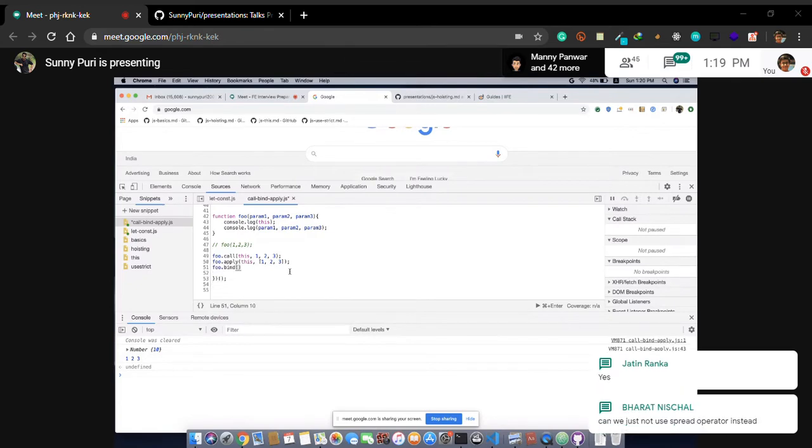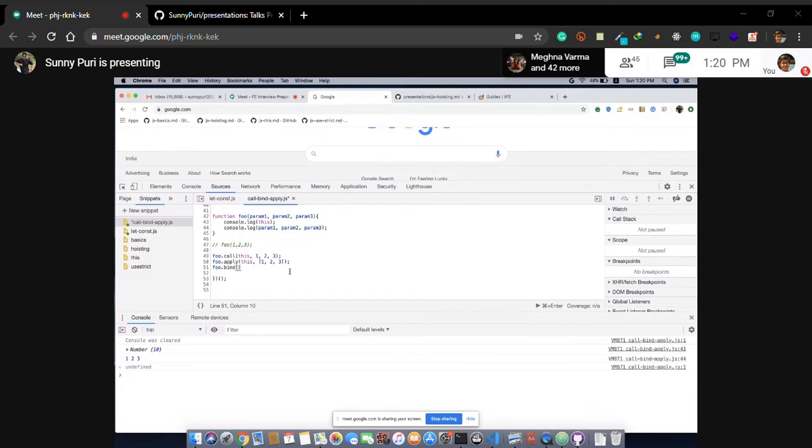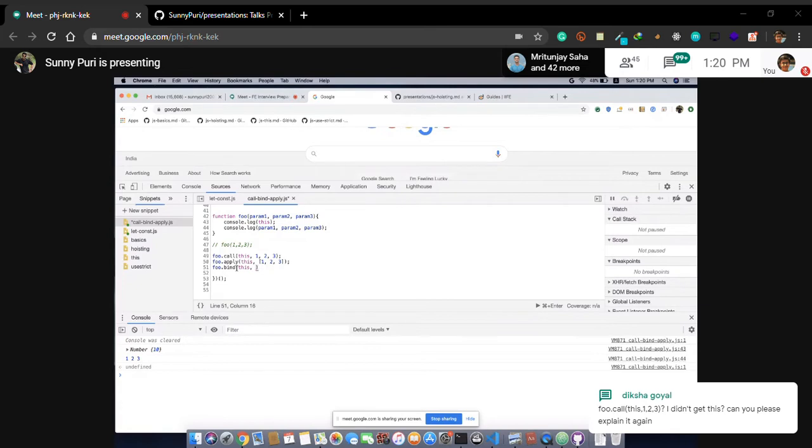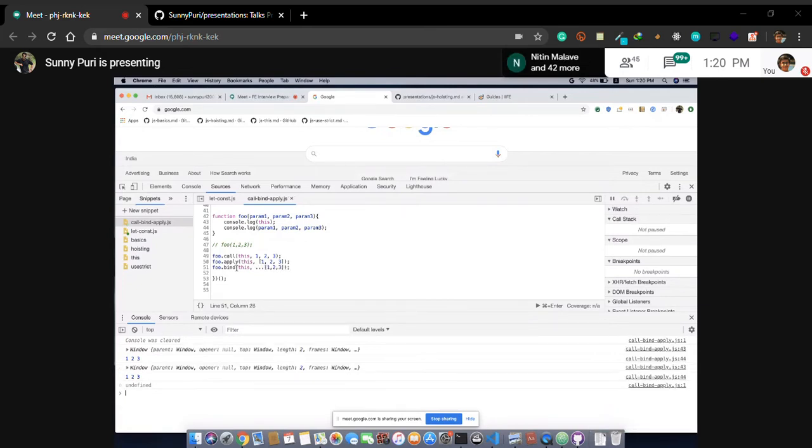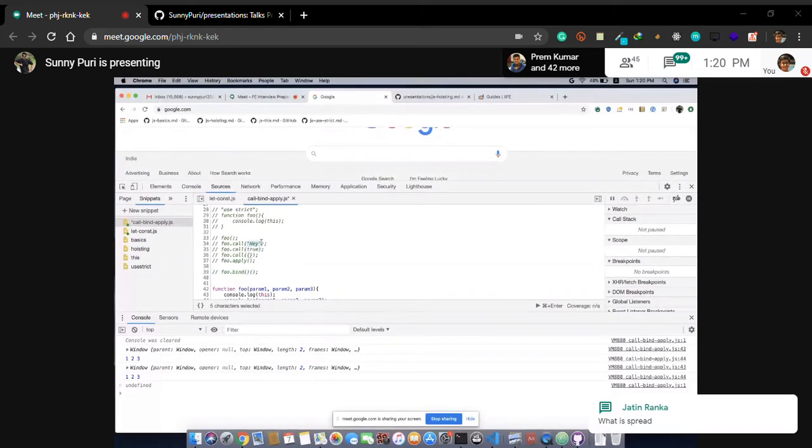Same thing, bind and call are same. Can we just not use spread operator instead? We can use spread operator. Basically, we have seen we can override the value of this with call, bind, apply.